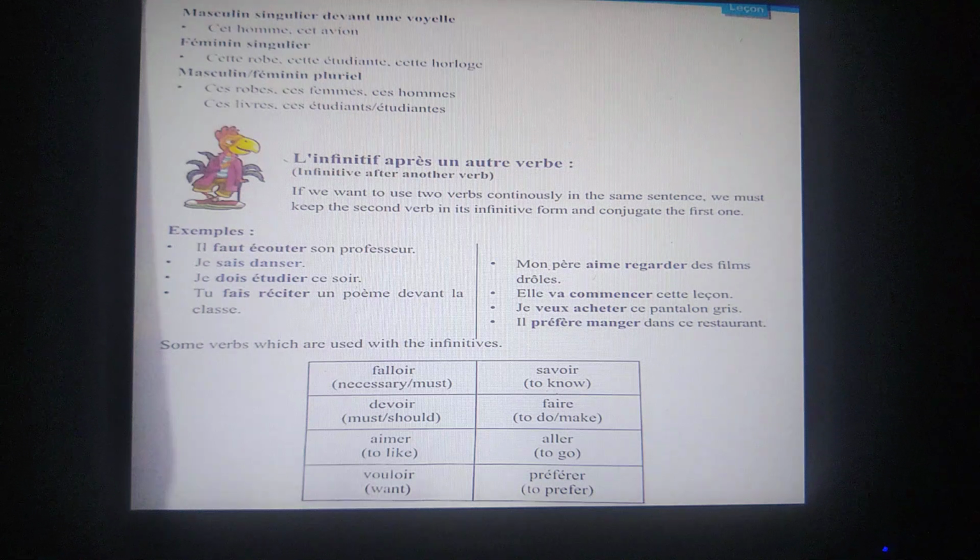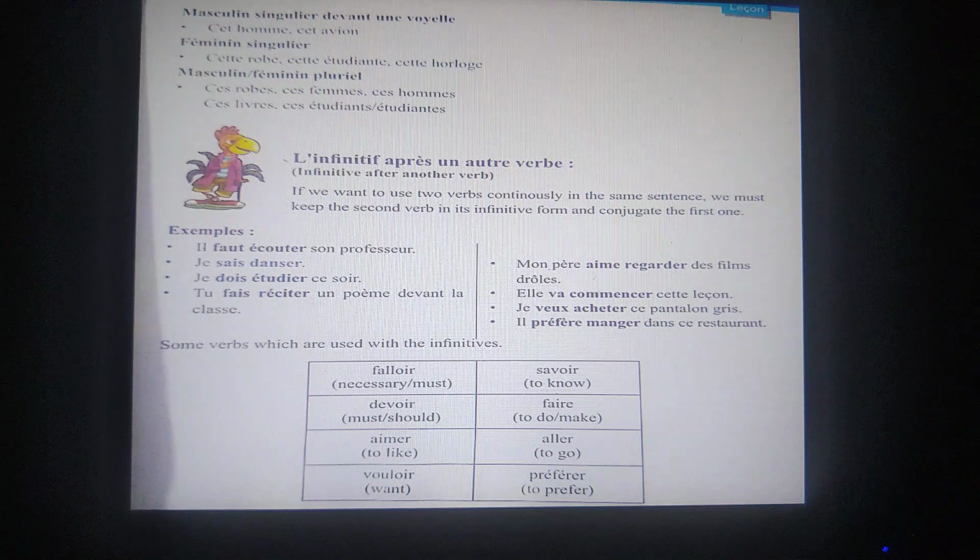Je sais danser. Sais is the savoir verb which means to know and we have conjugated this verb according to the subject that is je and we have kept the second verb which is danser in its infinitive form. Je dois étudier ce soir. Dois is the devoir verb which we have conjugated according to the subject that is je and étudier is the second verb, hence we have kept it in its infinitive form.